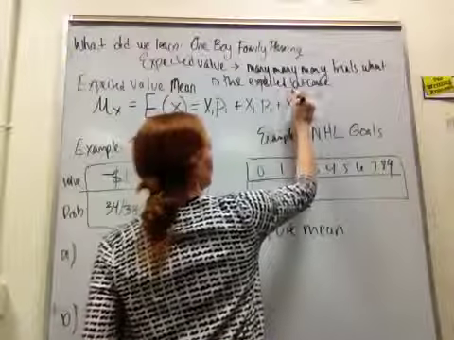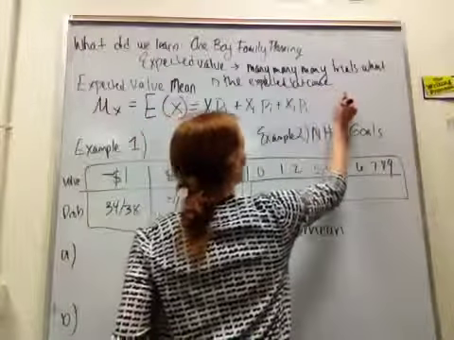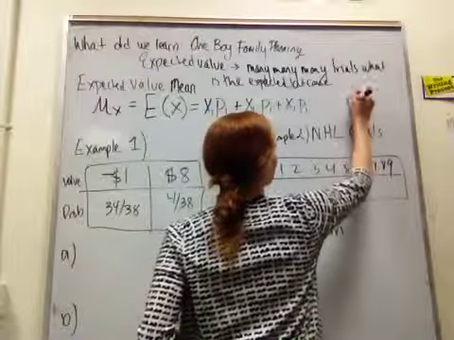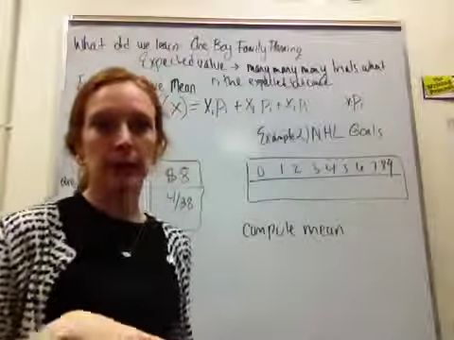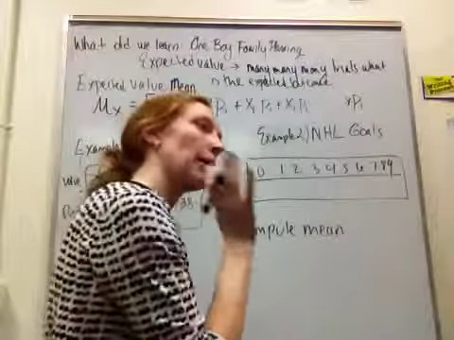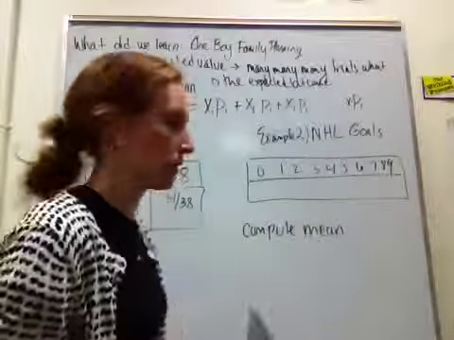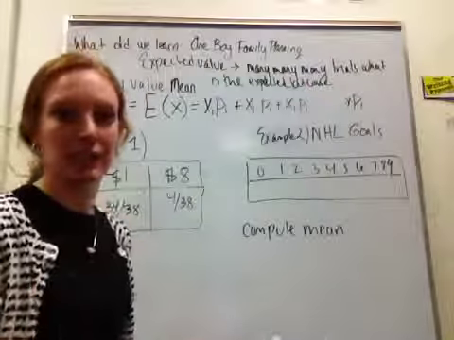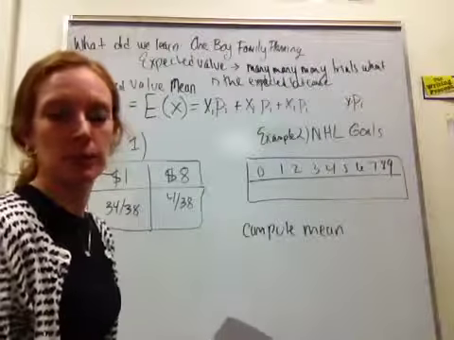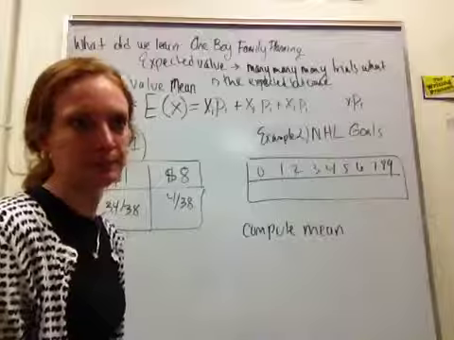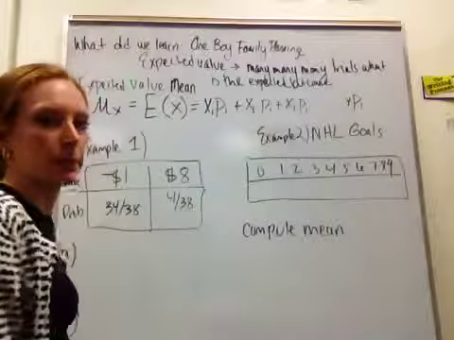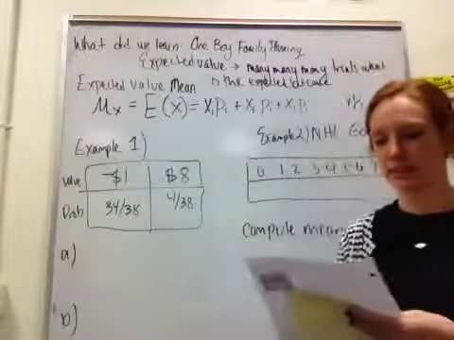And we do that until the very last one. So it was the data point times the probability. So we had how many kids? 1 kid times the probability, 2 kids times the probability, 3 kids times the probability, and so forth. That is our expected value, how many kids we expect to be in each family.